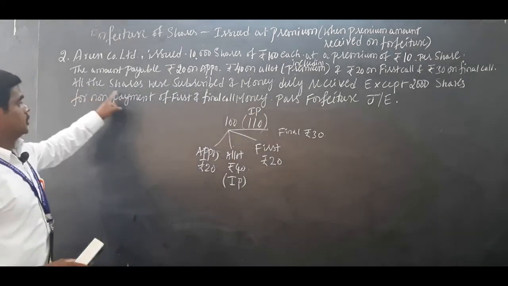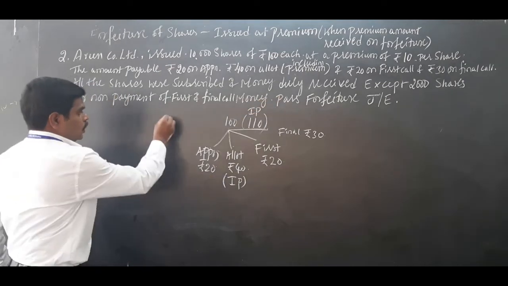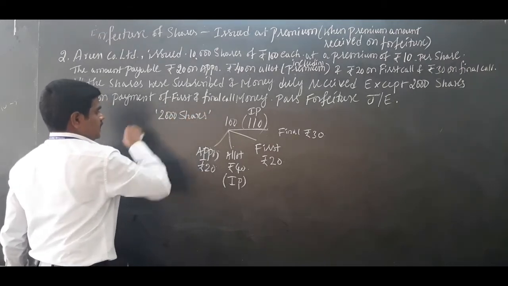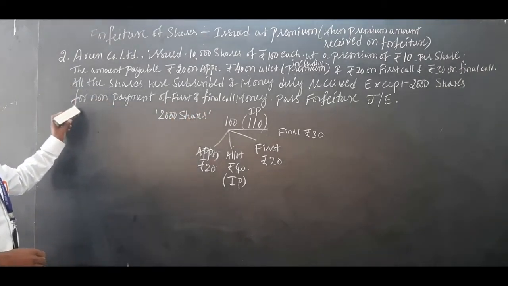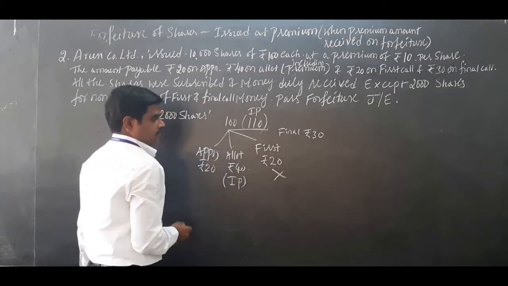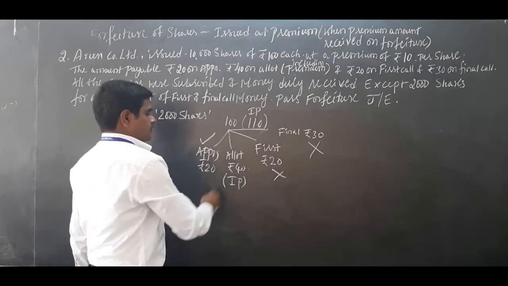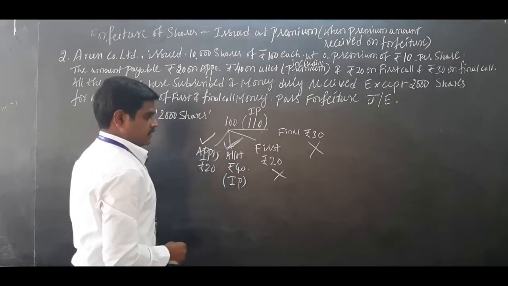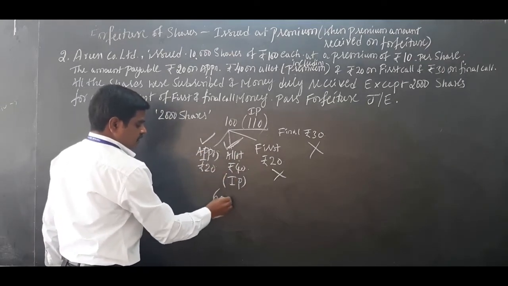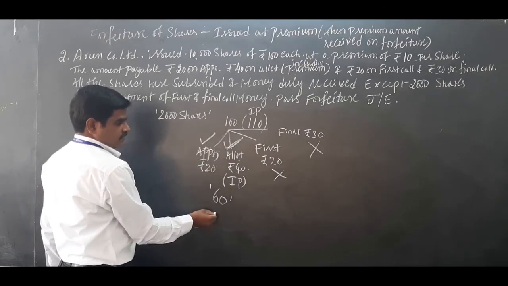All the shares were subscribed and money duly received except 2000 shares. That means 2000 shares are cancelled, 2000 shares forfeited. Why are 2000 shares forfeited? Because of non-payment: first call is not paid, final call is not paid. That means application is paid and allotment money is received. These two amounts are received: 40 plus 20, 60 rupees is received.